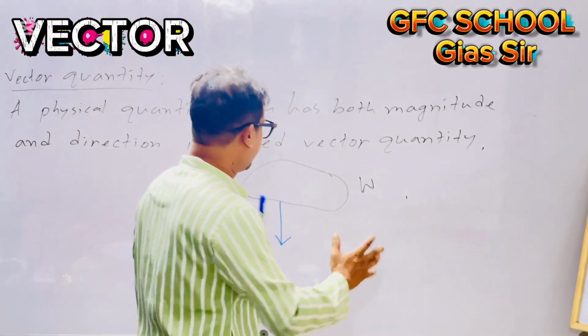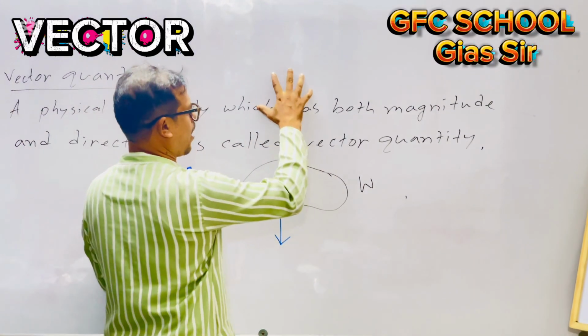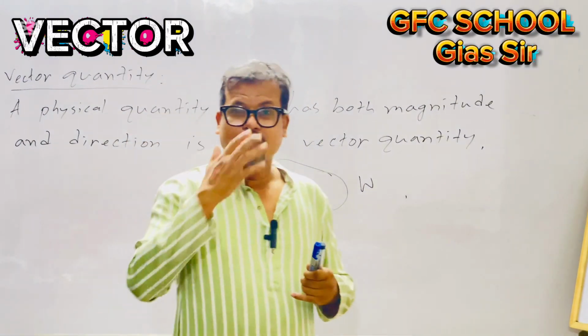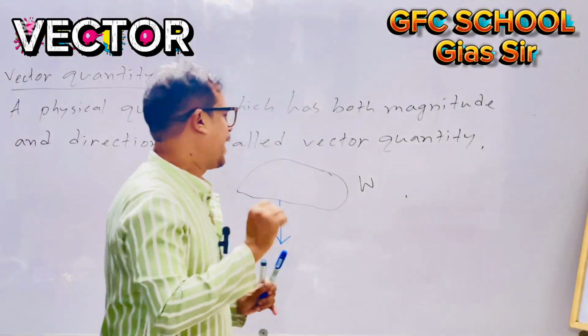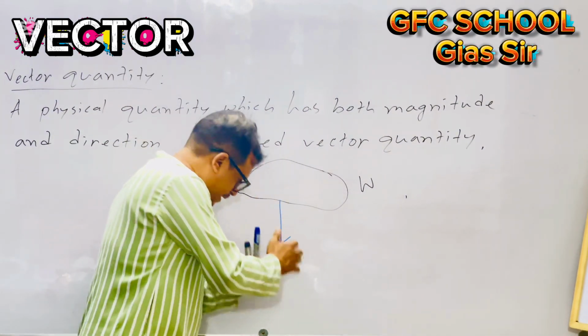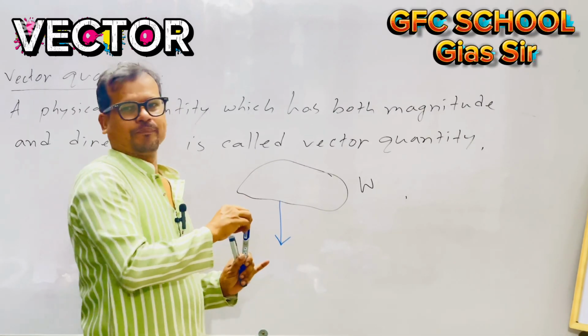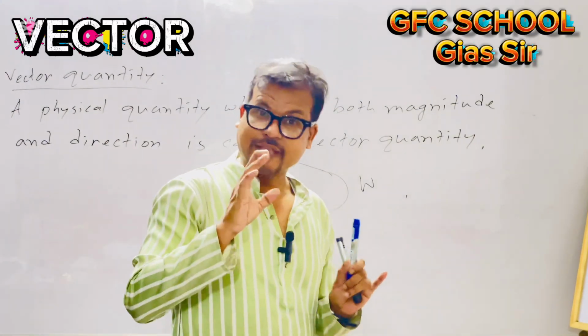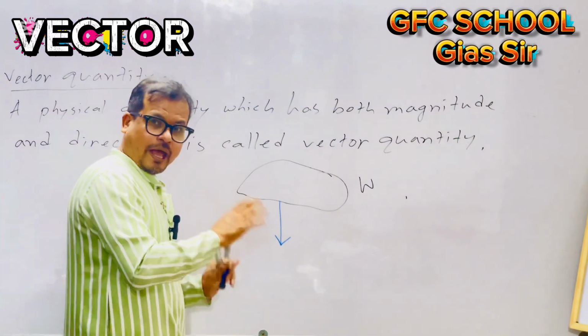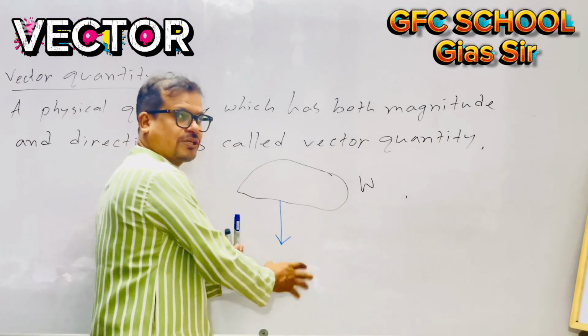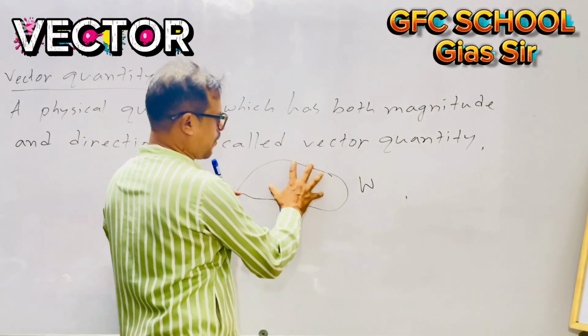If you try to measure the weight left side, right side, upper side, could you get the perfect amount of weight? Never, ever. You have to consider the downward direction, to the surface of the earth. Without checking the direction, you can't measure the weight of this object.